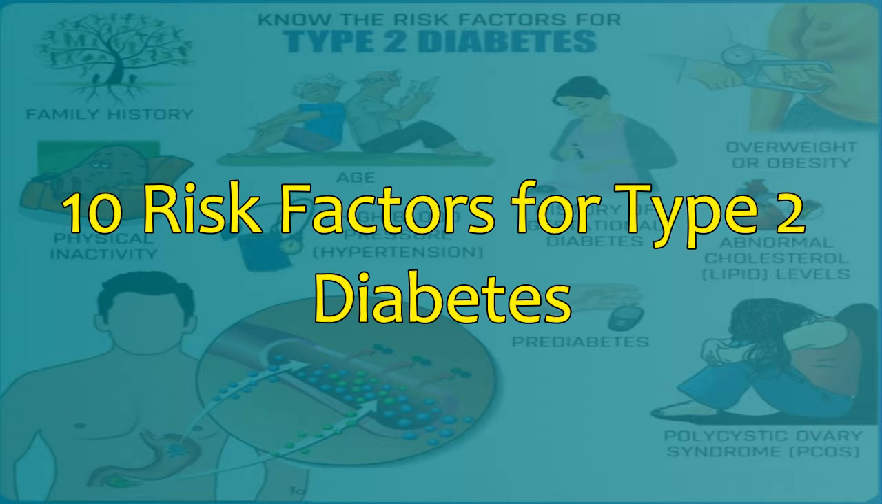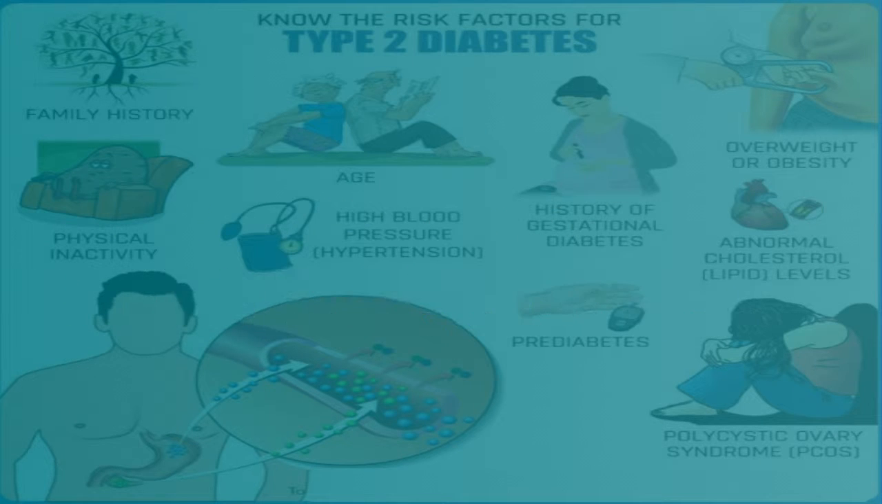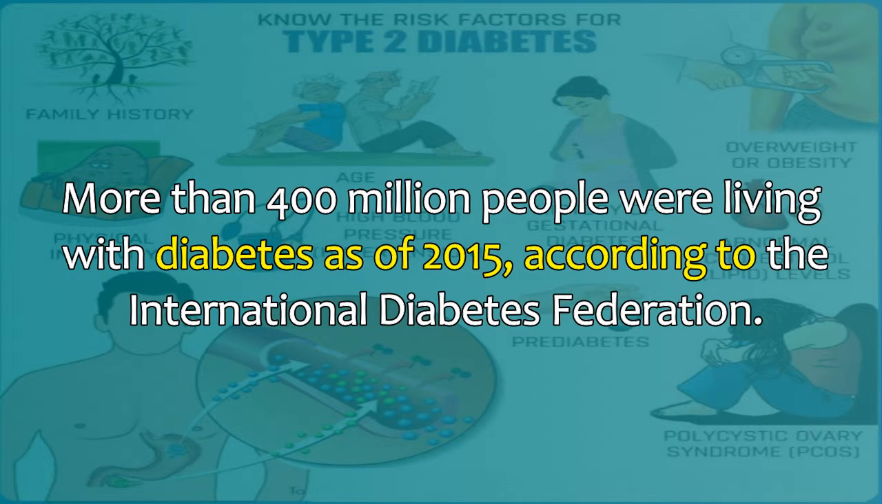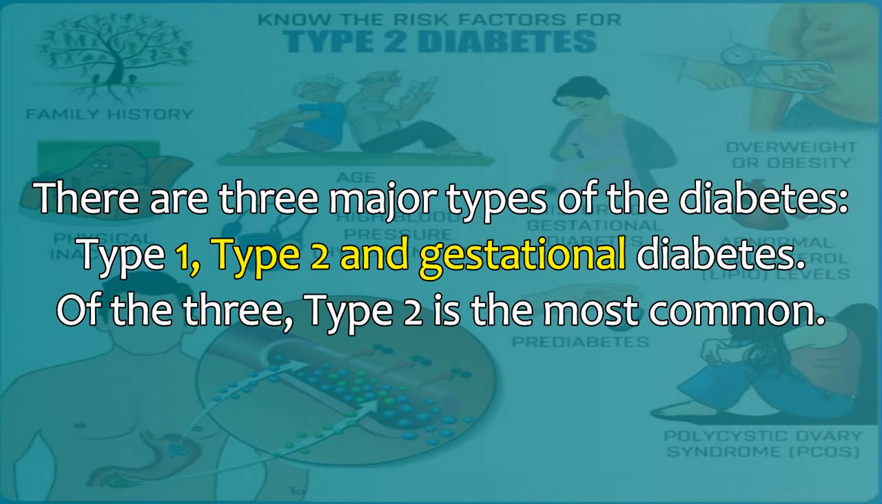10 risk factors for type 2 diabetes. More than 400 million people were living with diabetes as of 2015, according to the International Diabetes Federation. There are three major types of diabetes: type 1, type 2 and gestational diabetes. Of the three, type 2 is the most common.